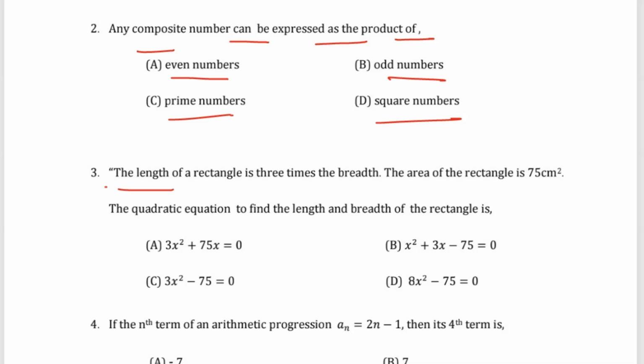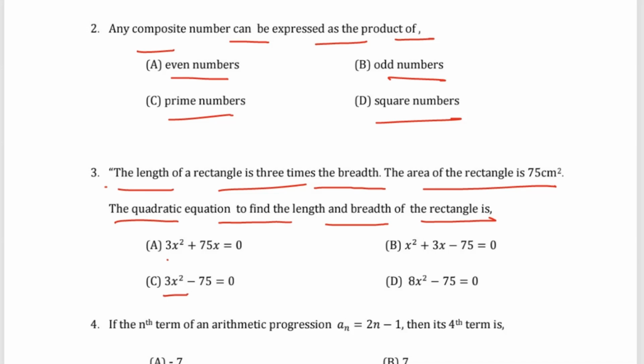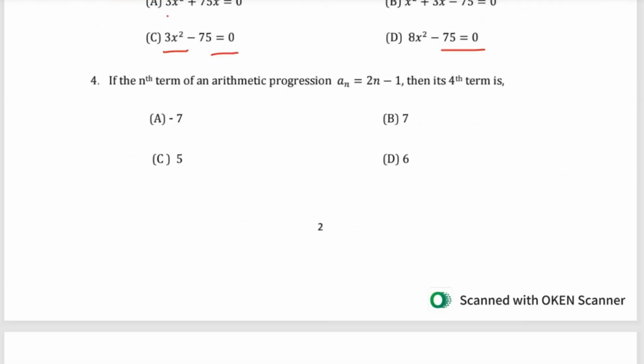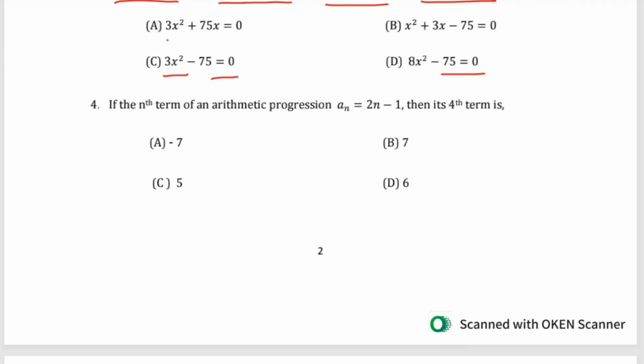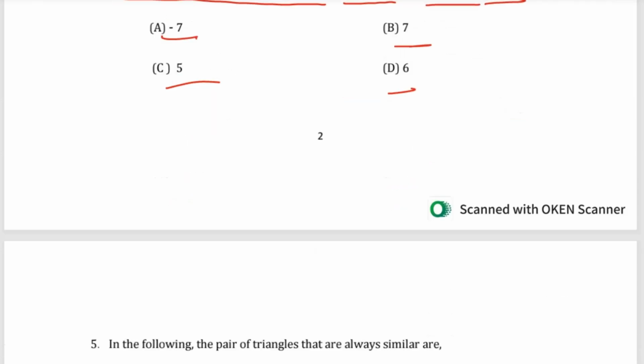Question number 3: the length of a rectangle is 3 times the breadth. The area of the rectangle is 75 centimeter square. The quadratic equation to find the length and the breadth of the rectangle is 3x square plus 75x equals 0, x square plus 3x minus 75 equals 0, 3x square minus 75 equals 0, or x square minus 75 equals 0. Then question number 4: if the nth term of an arithmetic progression an is 2n minus 1, then the fourth term is minus 7, 7, 5, or 6.